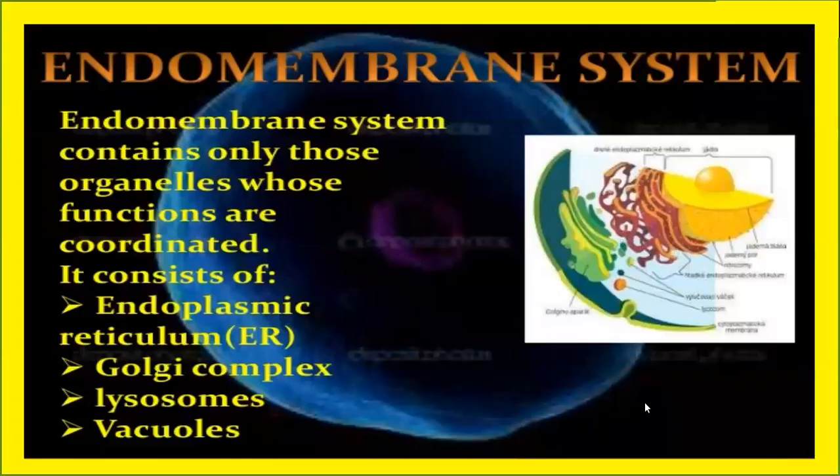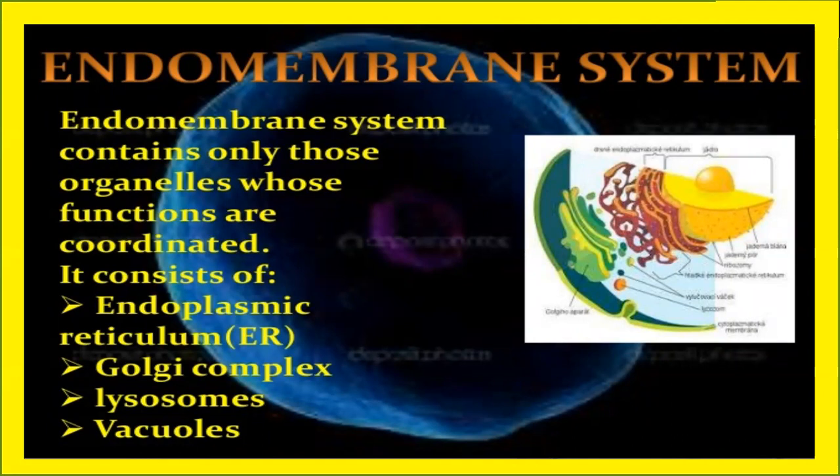Dear students, now we are going to discuss the endomembrane system. What is the meaning of endomembrane system? As you know, many of the cell organelles are considered as the endomembrane system. Why? Because the functions of all these cell organelles are coordinated.